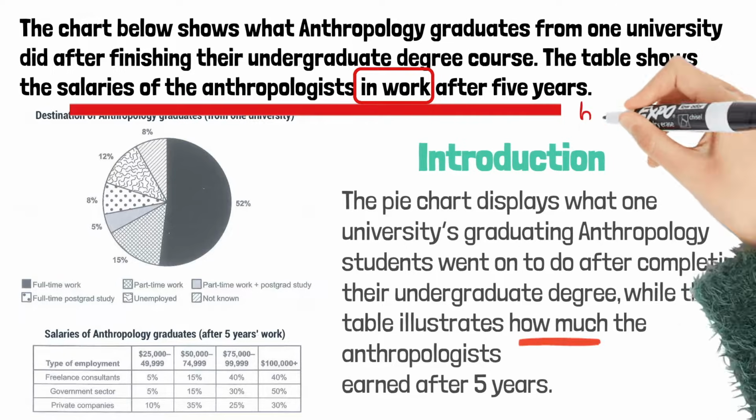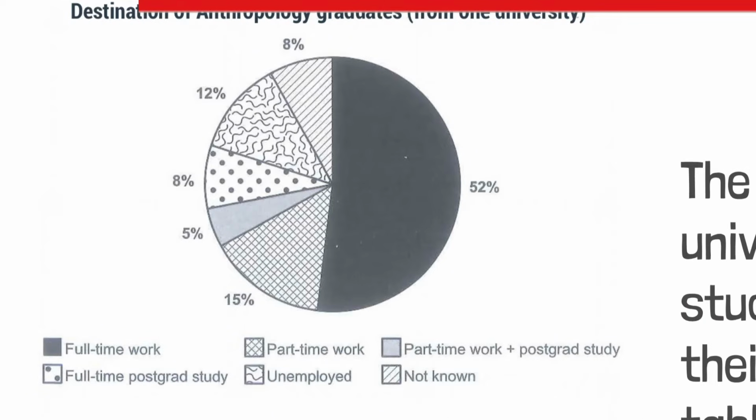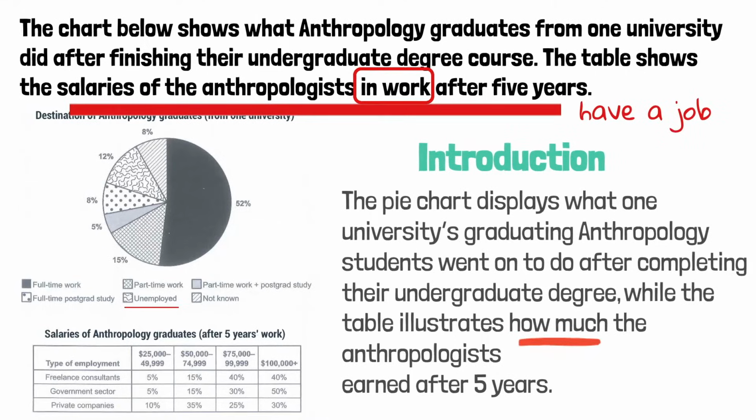In work means have a job. The table is about those graduates who had a job. As you can see on the pie chart, some graduates didn't have a job. Since in work means have a job, we can say how much the anthropologist who found the jobs earned after 5 years. So this is the entire introductory paragraph.